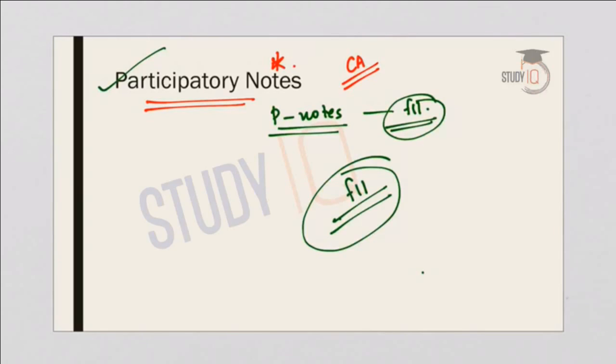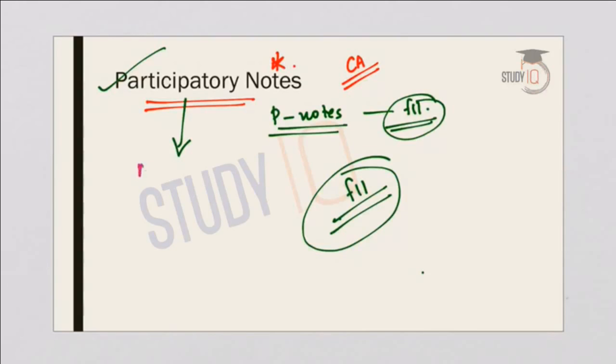Now what are the concerns with participatory notes? The first concern is the anonymous nature of the investment, because investors could be beyond the reach of the regulators. So who is investing? That is anonymous, and it is not issued in India. It is issued by a foreign institutional investor who is registered in India to other overseas investors. So it definitely brings in an anonymous nature to the investment. So that itself is the biggest concern here.